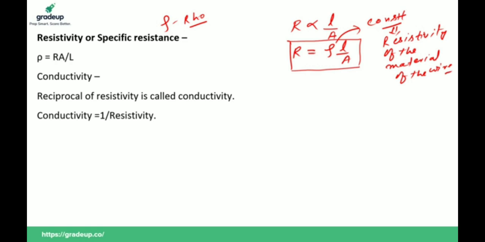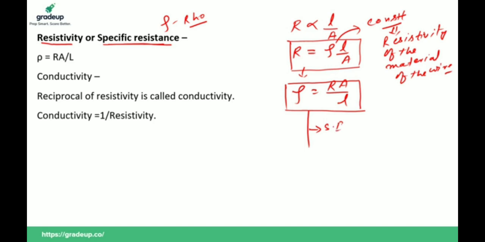Okay, so R is equal to rho L upon A. This is called resistivity or specific resistance of the wire. If you want to calculate the value of rho, then rho becomes Ra upon L. So this is the value of resistivity. And tell me, what is the SI unit of resistivity?